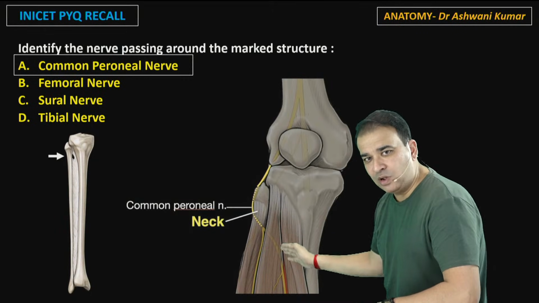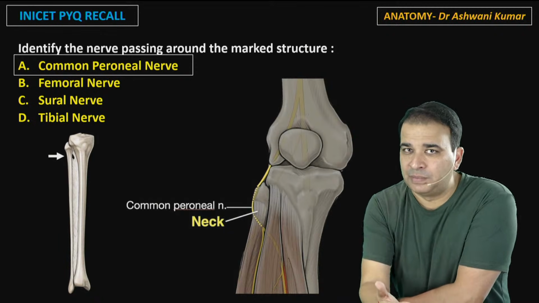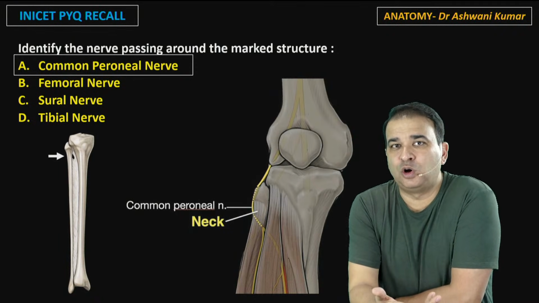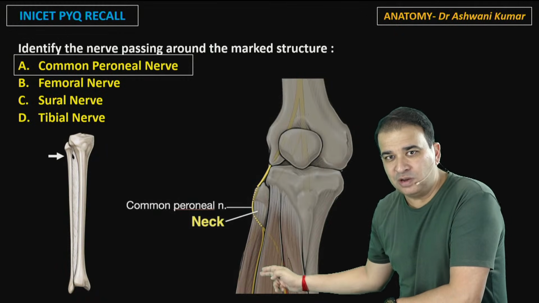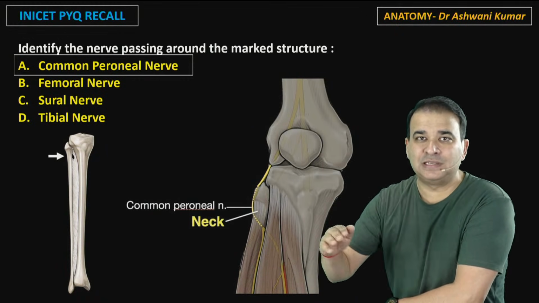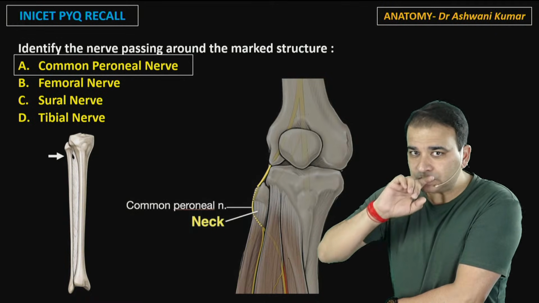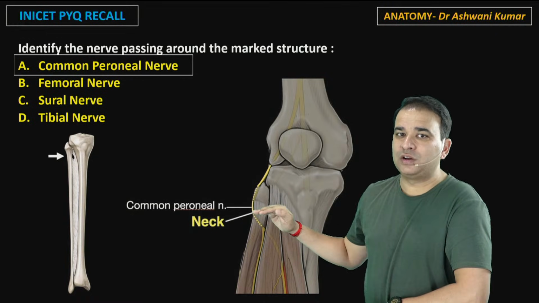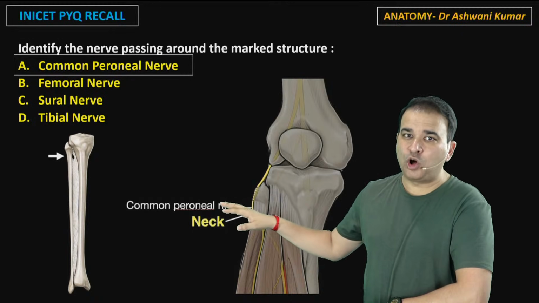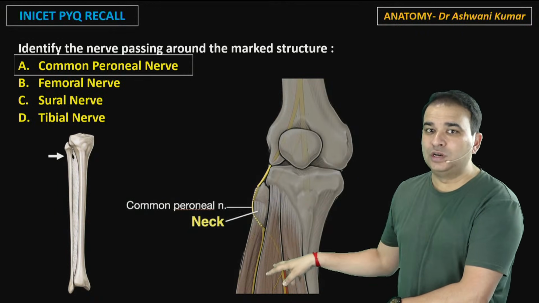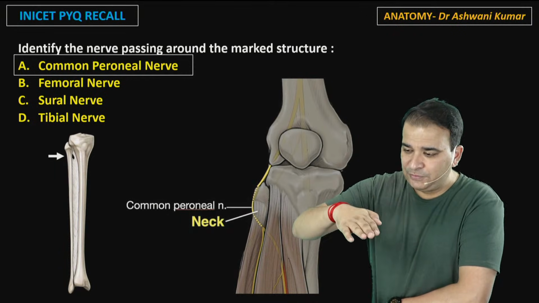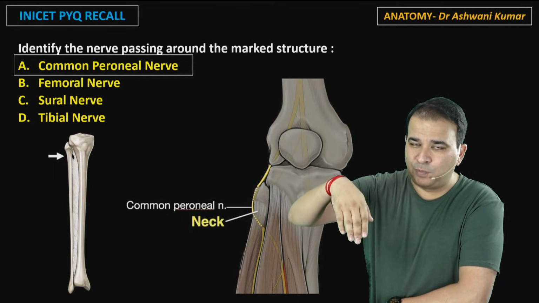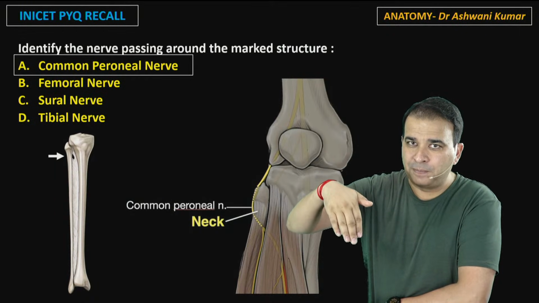Now this deep peroneal nerve is supplying the muscles of the anterior compartment. Muscles of the anterior compartment, so obviously these are what? Dorsiflexors. And superficial peroneal nerve is supplying the lateral compartment, that means it is supplying the everters. If there is a fracture or injury at the neck of the fibula, then the common peroneal nerve is gone, that means the two nerves are lost here. Deep peroneal nerve supplying the dorsiflexors. If dorsiflexors are gone, that means the foot will come into plantar flexion, and that is a foot drop.